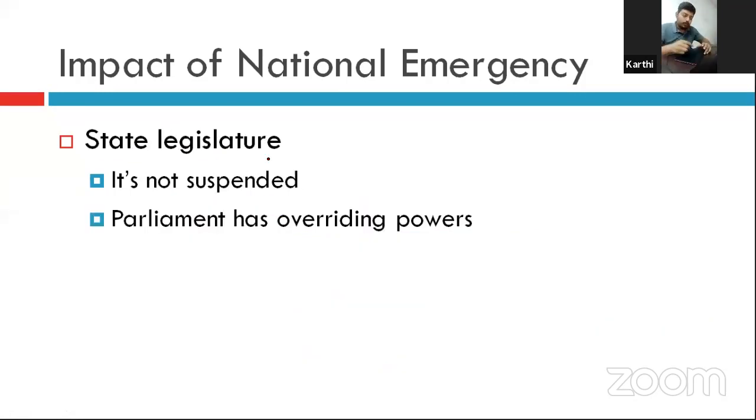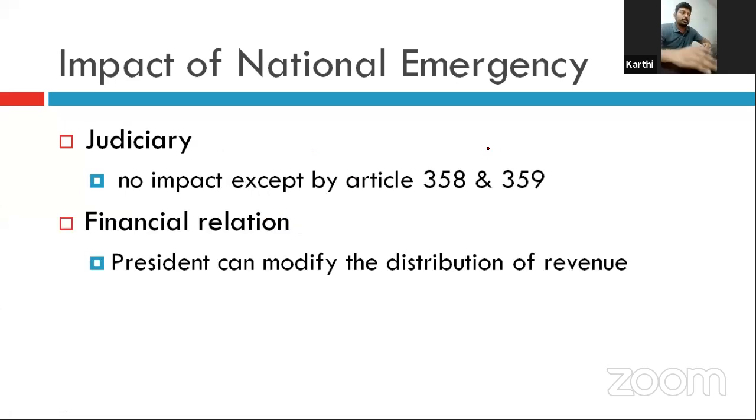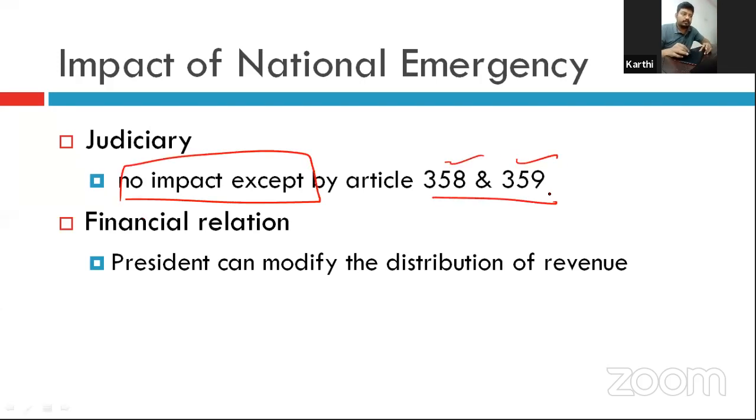Now, what is the impact on the state legislature? The state legislature is not suspended, but Parliament has the overriding power. It is the same case as with the executive. Now, judiciary. There is no impact on the judiciary except the exception made by Articles 358 and 359. That is, if your fundamental rights are violated and remedy is available, you can enjoy it. If it is not available, you can't ask for it as a matter of right. Otherwise, there is no effect on the judiciary.